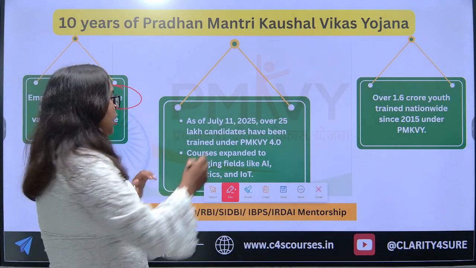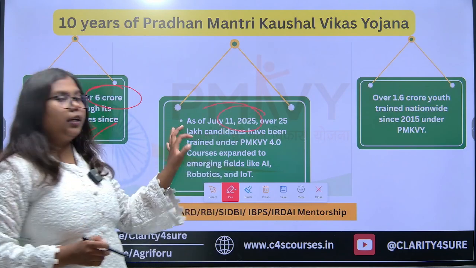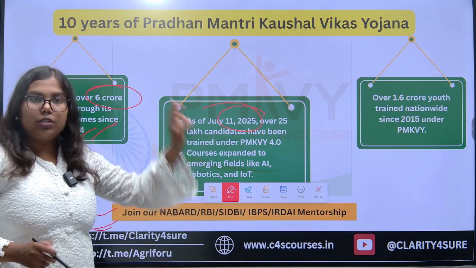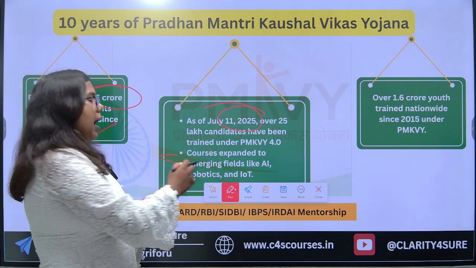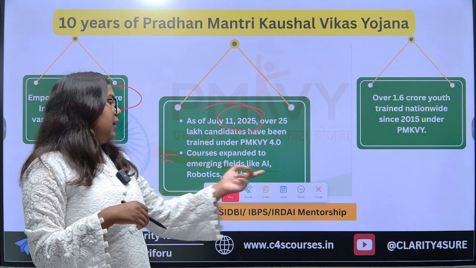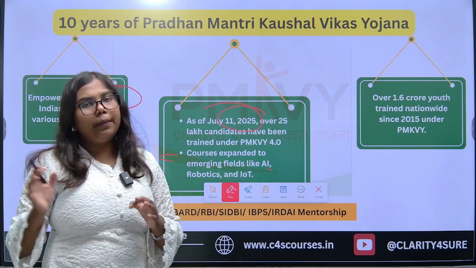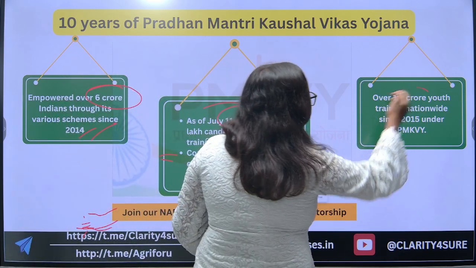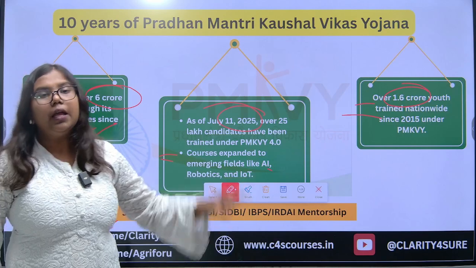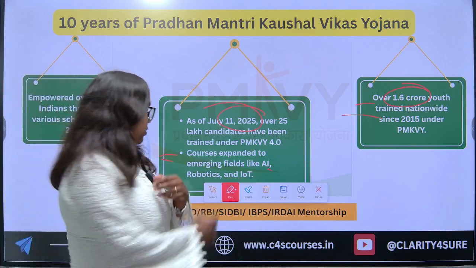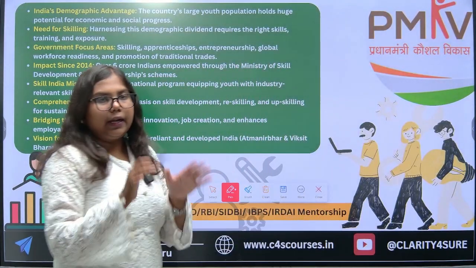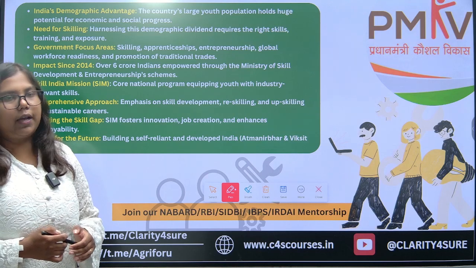As of July 2025, 25 lakh candidates have been trained under Pradhan Mantri Kaushal Vikas Yojna 4.0. And many courses are being expanded according to the need of the time, like AI, robotics and many more. Over 1.6 crore youth have been trained since 2015 under the Pradhan Mantri Kaushal Vikas Yojna. This was the current status of the scheme.